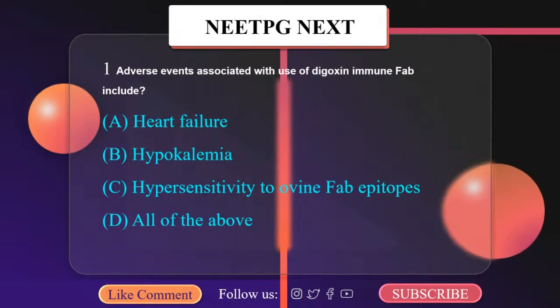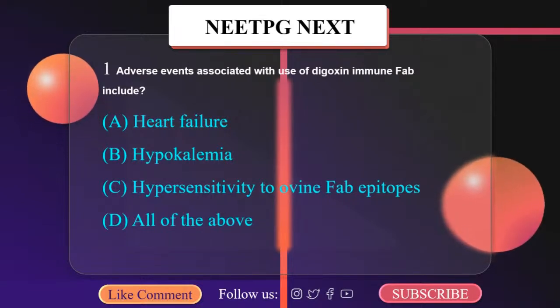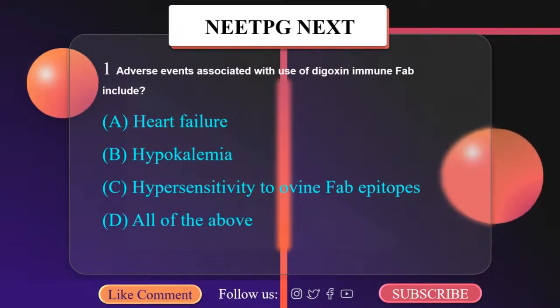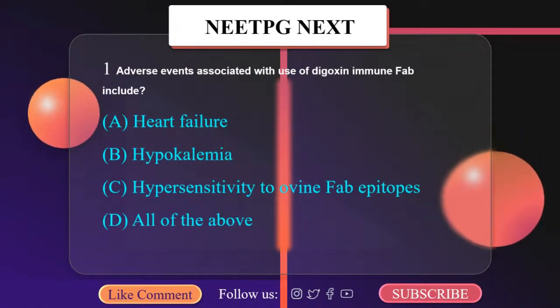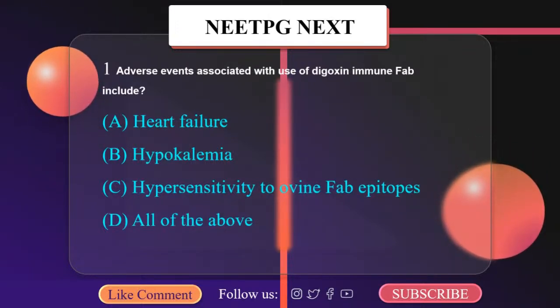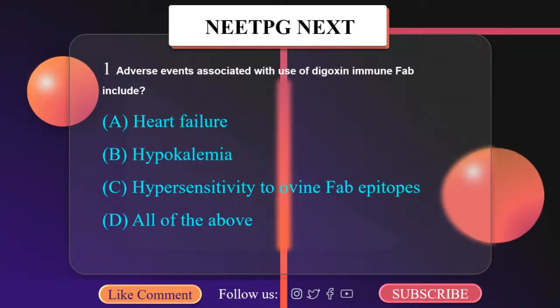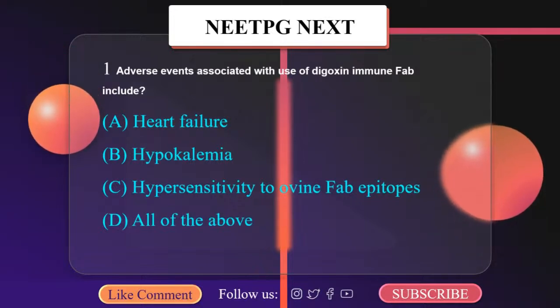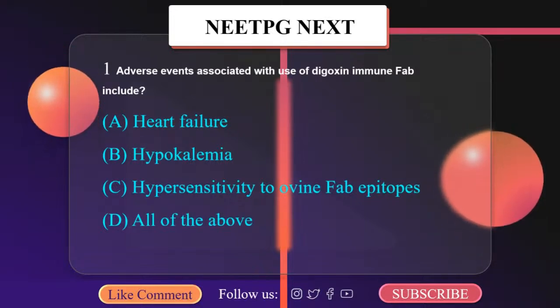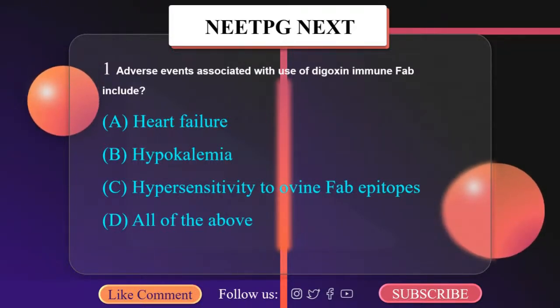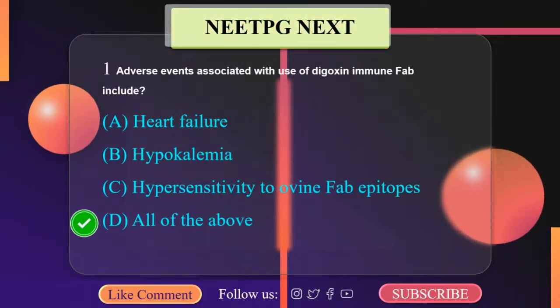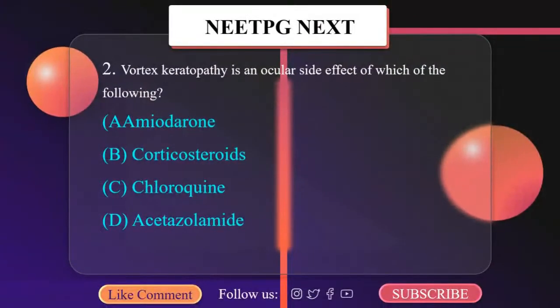Pharmacology: it works by binding to digoxin, rendering it unable to bind to its action site on target cells. So complexes are formed. These complexes accumulate in blood and are expelled by the kidney. So the correct answer here is heart failure, hypokalemia, hypersensitivity to ovine FAB epitopes, D, all of the above. So let's move to the next question.